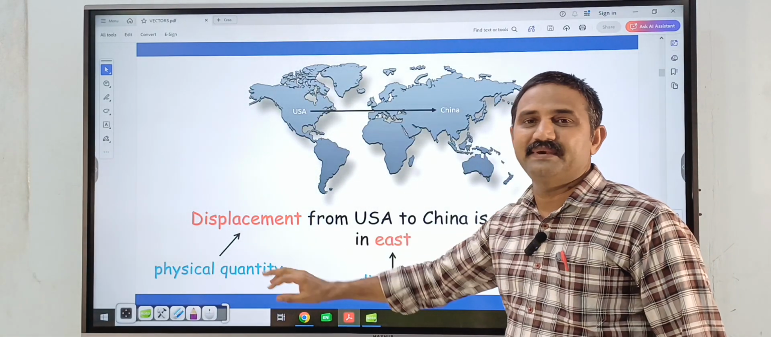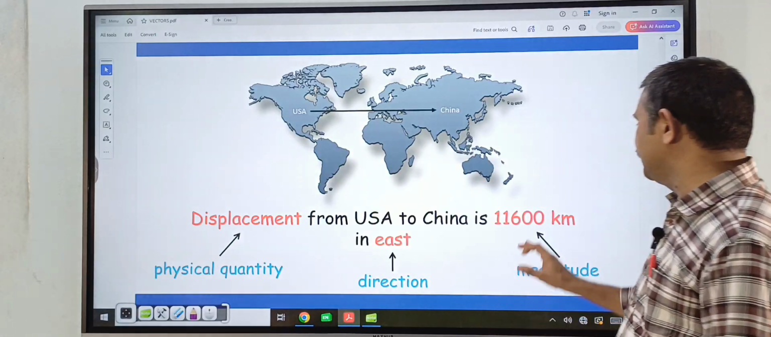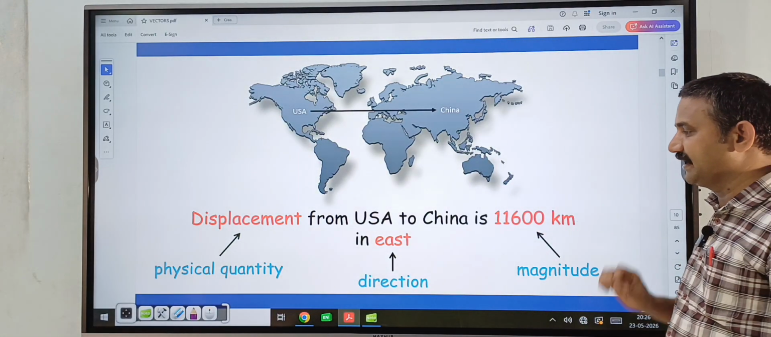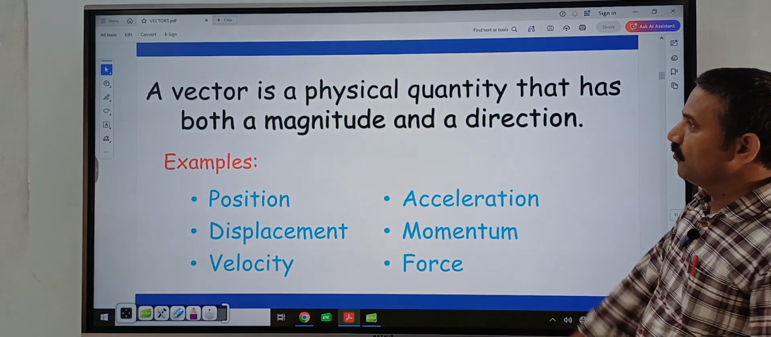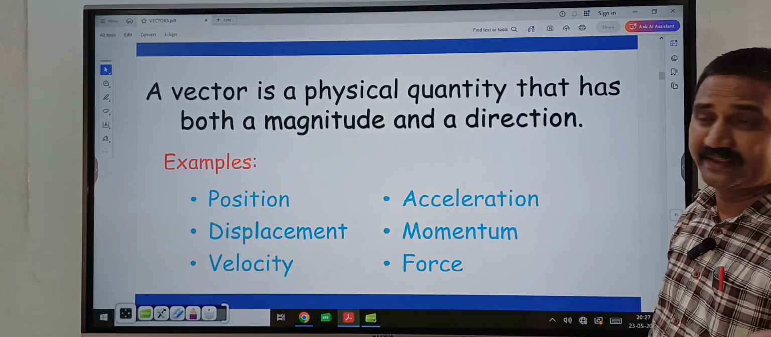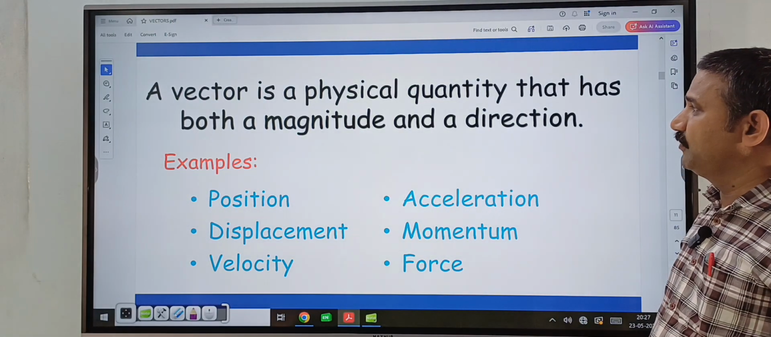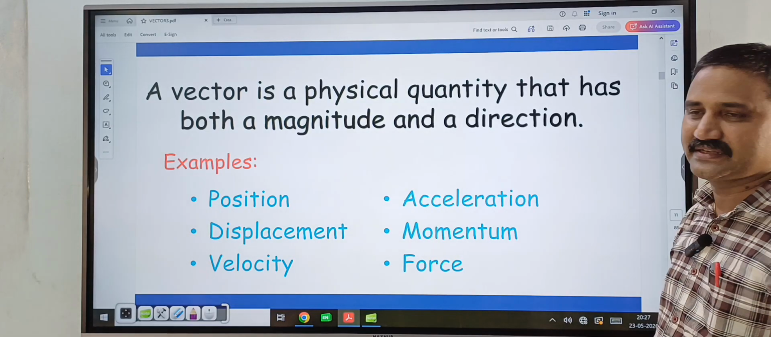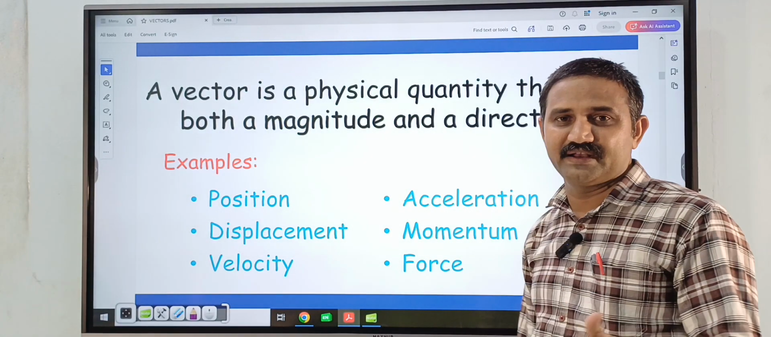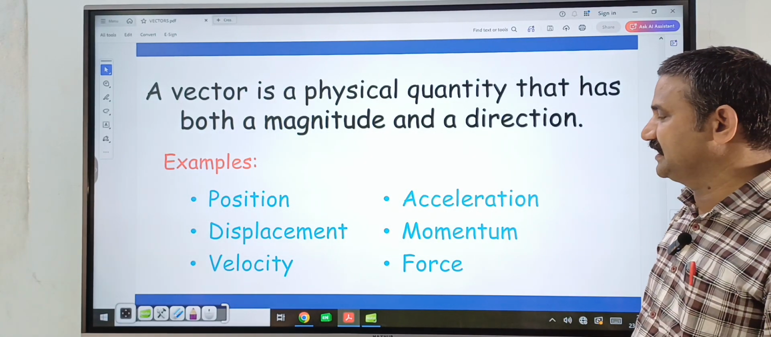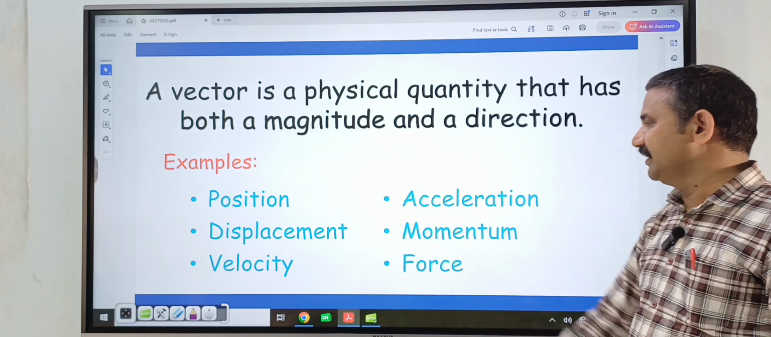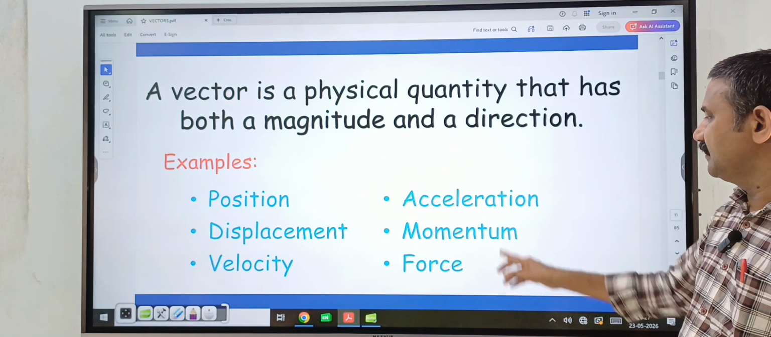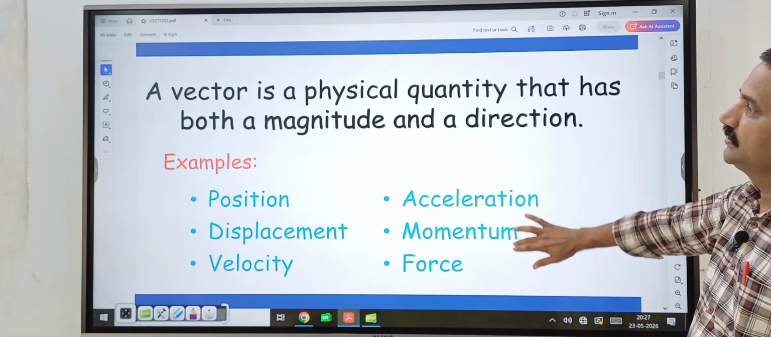So here displacement is a physical quantity, 11,600 kilometers is the magnitude and east is the direction. So a vector is a physical quantity that has both a magnitude and a direction. Examples are position, displacement, velocity, acceleration, momentum and force.